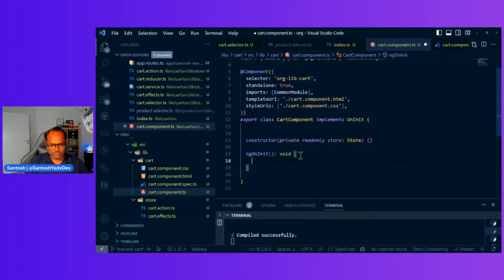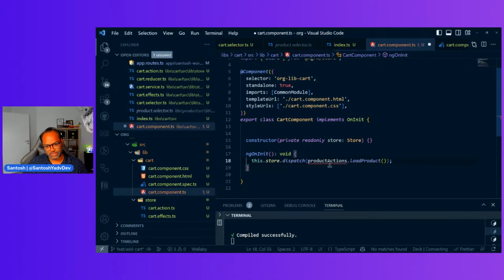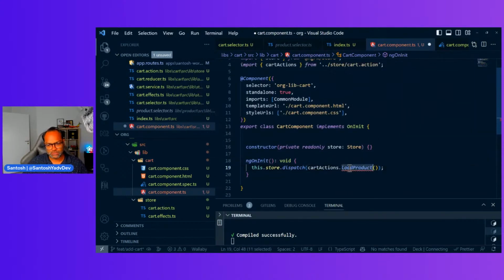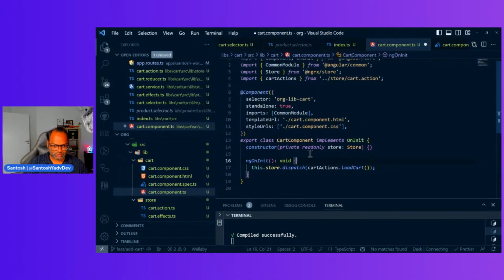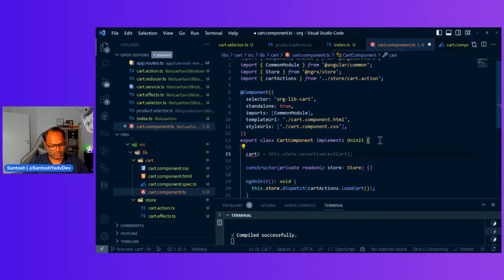And let's dispatch this.store.dispatch and CartActions.loadCart. So this is the action which we'll dispatch. So we'll get all the cart information. We need cart data. So we'll say cart and selectCart.